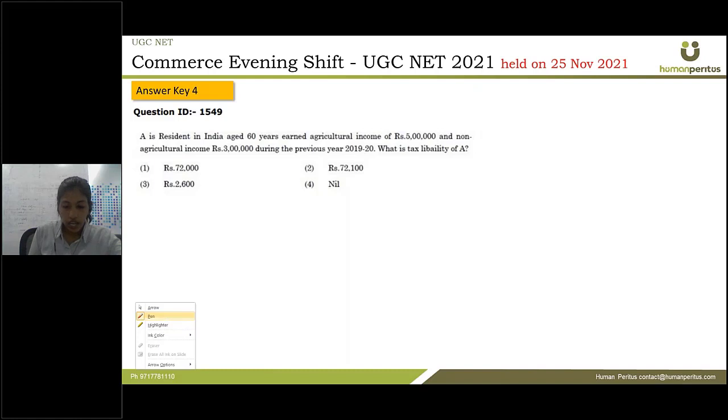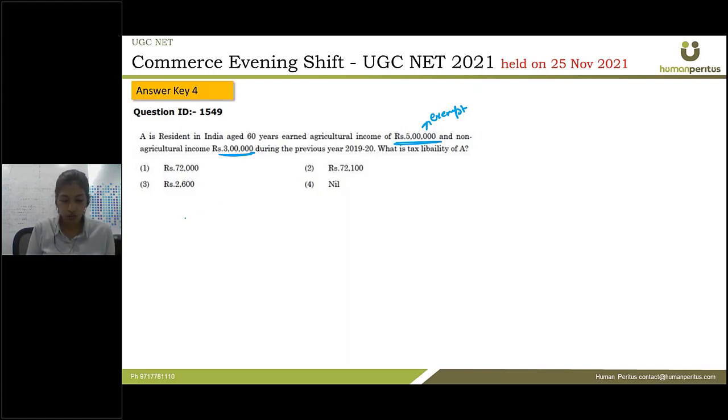Next question. A is resident in India, age 60 years, earned agricultural income of 5 lakh and non-agricultural income of 3 lakh during the previous year. So what is the tax liability of A? Now we know that agricultural income received by a resident in India is always exempt. So this 5 lakh is exempt because it is agricultural income. Now non-agricultural income of 3 lakh.